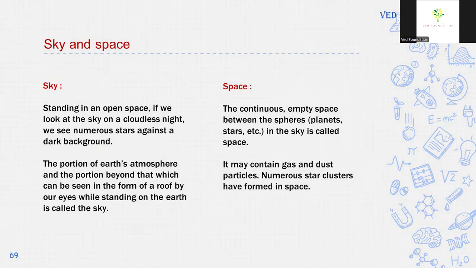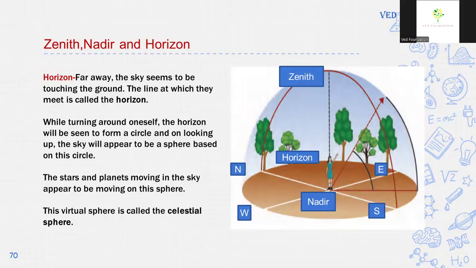Sky. Standing in an open space, if we look at the sky on a cloudless night, we see numerous stars against a dark background. The portion of Earth's atmosphere, and the portion beyond that, which can be seen in the form of a roof by our eyes while standing on the Earth, is called the sky. The continuous empty space between the spheres like planets, stars, satellites in the sky is called space. It may contain gas and dust particles. Numerous star clusters have formed in space.